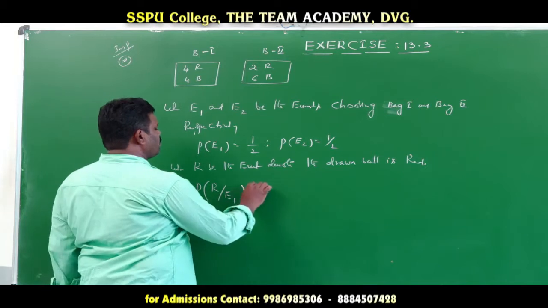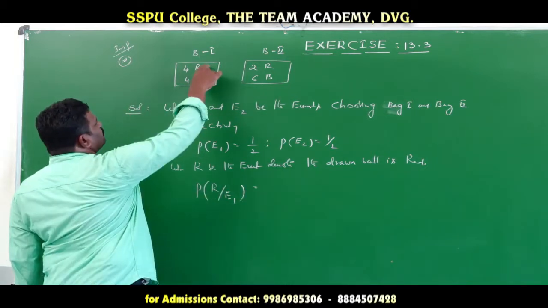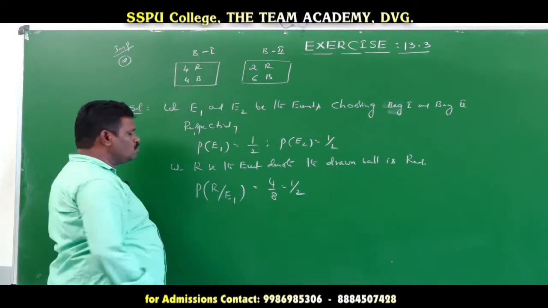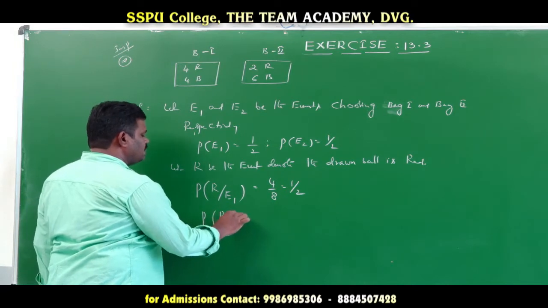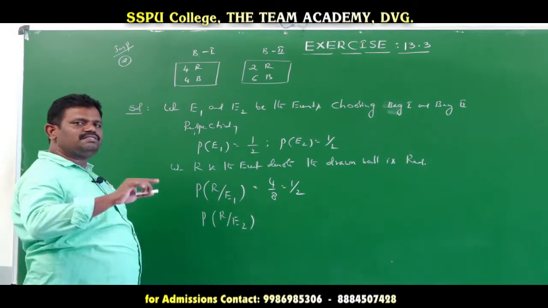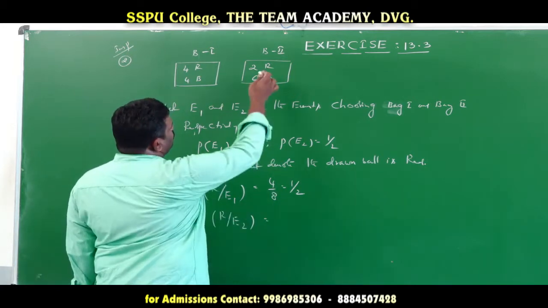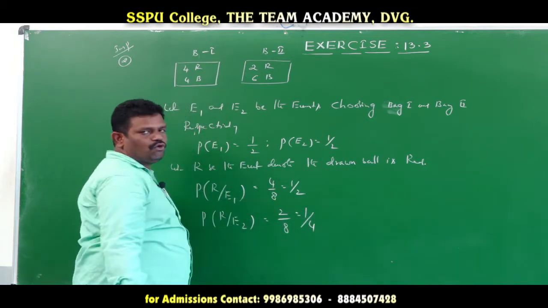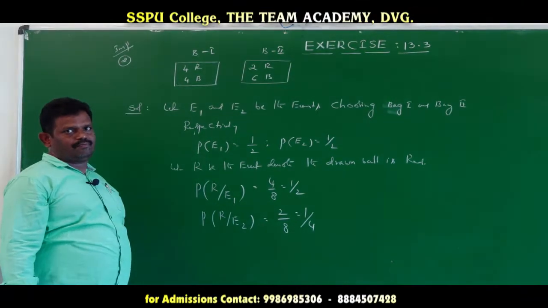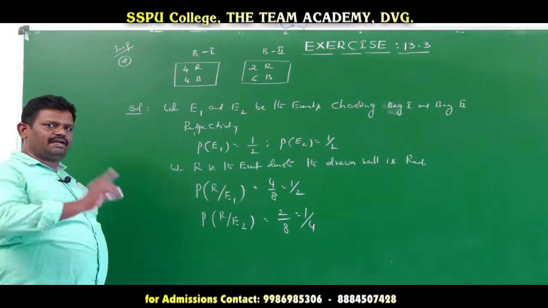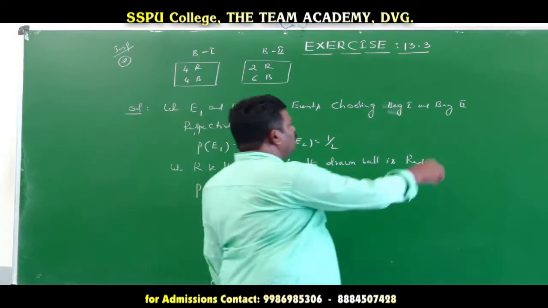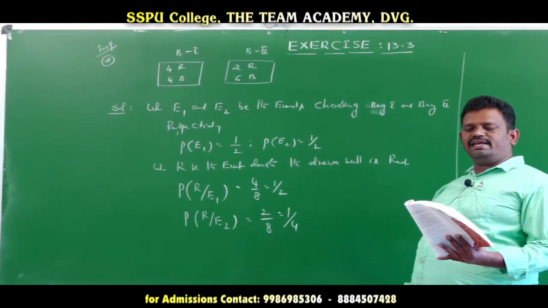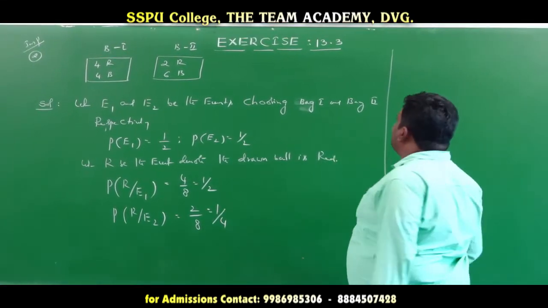So probability of R given E1: from bag 1, how many red balls are there? 4. How many total balls? 8. So 1 by 2 value. Then probability of R given E2 means a red ball from the second bag. Here red balls, how many? 2. So 6 plus 2, 8. That is equal to 1 by 4. So these are the probabilities of selecting the red ball from bag 1 and from bag 2. Now what we actually find out: the required probability is the probability that the ball is drawn from the first bag. So what is the required probability here?